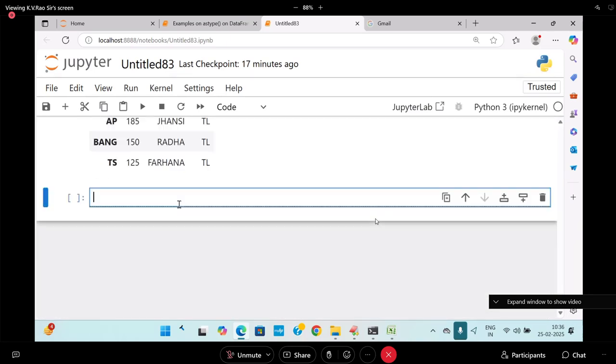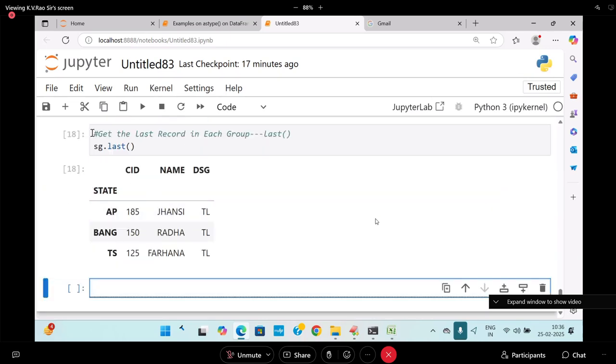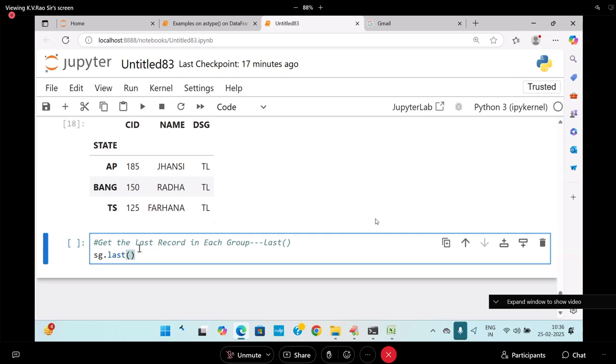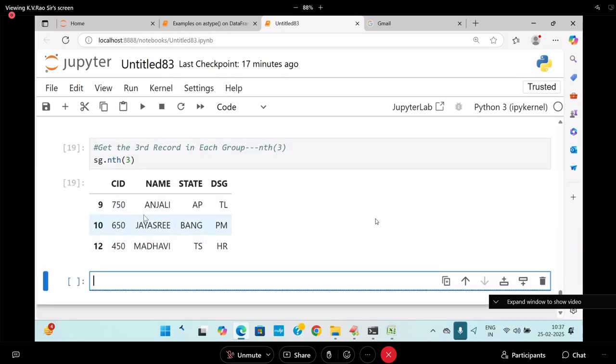Now I want to get the third record in each group. There we use nth. The function name is nth, and you need to pass the n value. What is the n value? 3. So I will write nth of 3. What will it give you? The nth record of each group, the third record of each group.